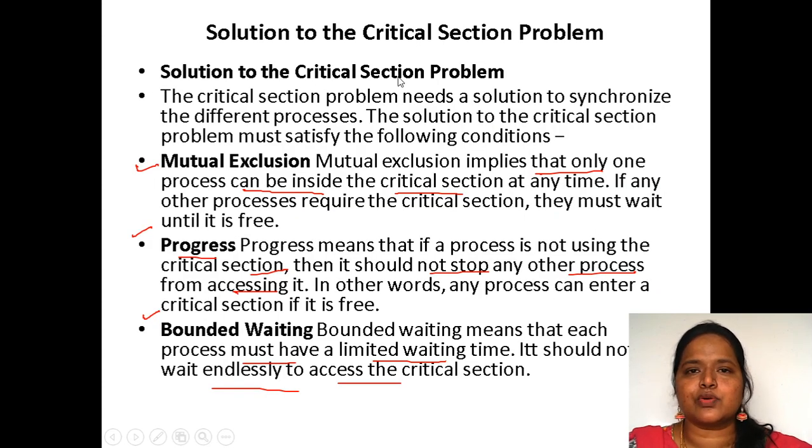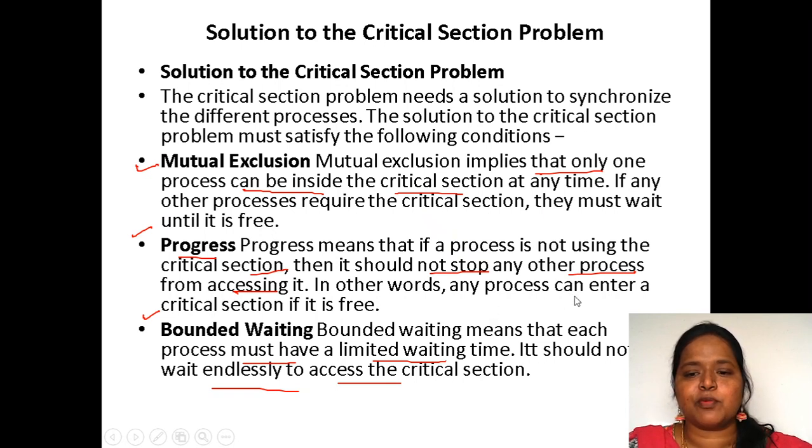What are the solutions to critical section? Mutual exclusion, progress and bounded waiting. Mutual exclusion, in the sense, only one process should enter into the critical section at a time. Progress, in the sense, if any two processes are there, and one process is not willing to enter into the critical section, but still it is not allowing the other process to enter, that condition we call a progress.